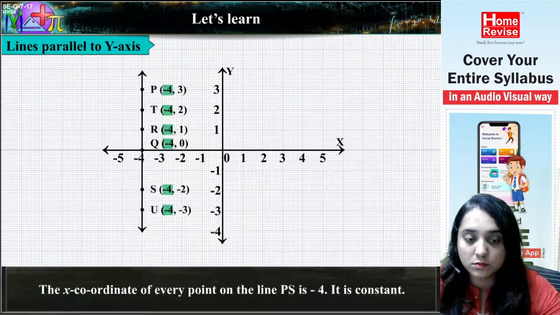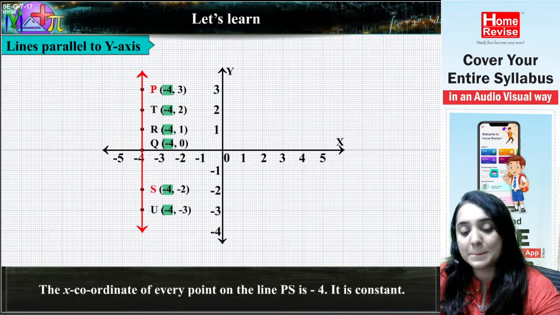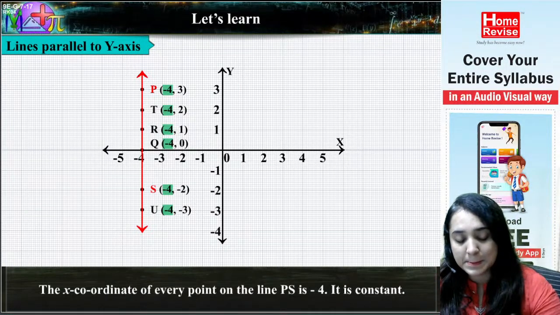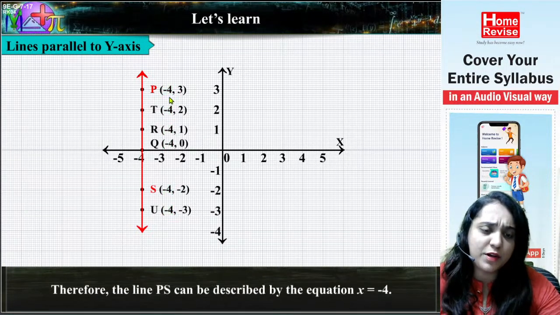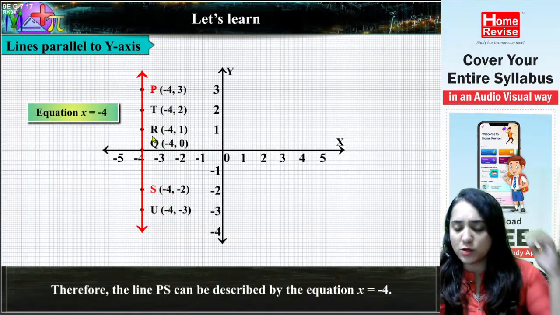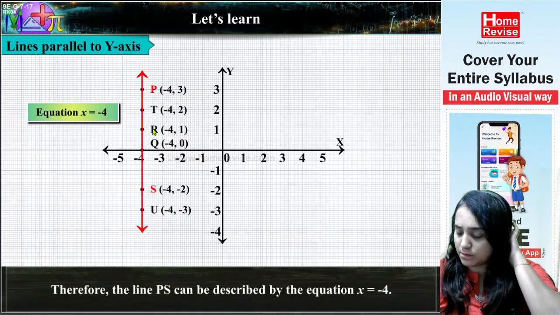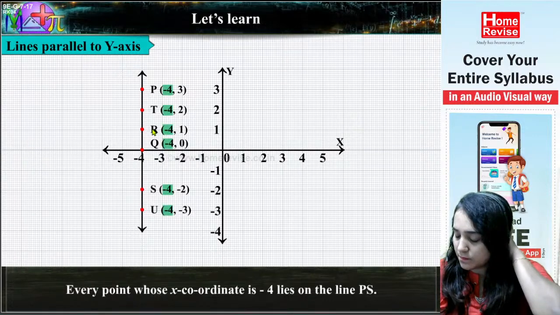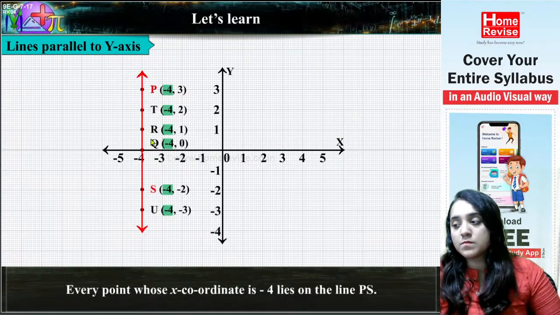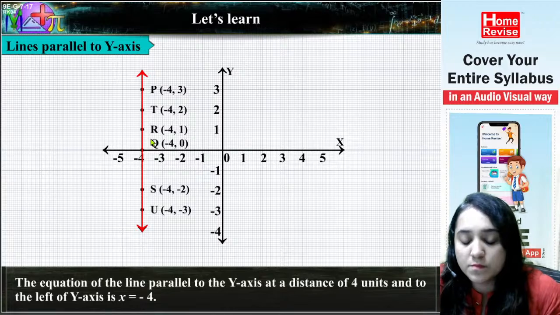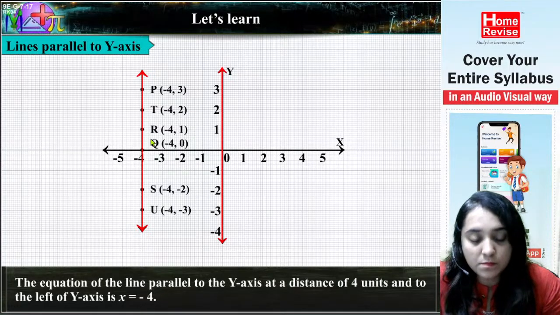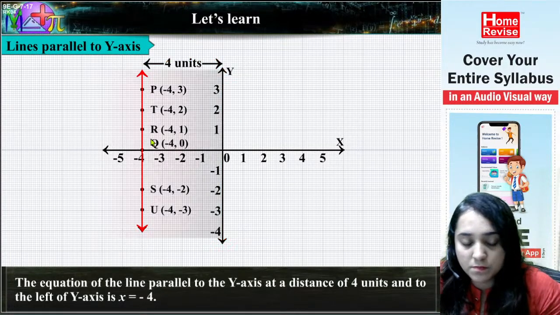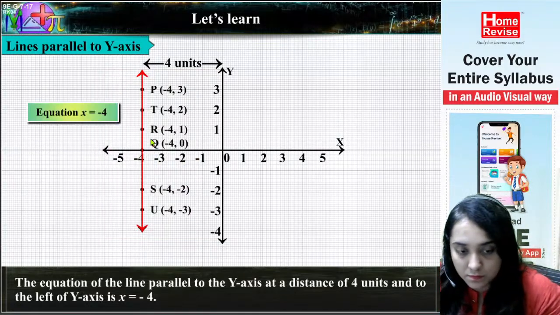The x-coordinate of every point on the line PS is -4. It is constant. So the line PS can be described by the equation x equals -4. Every point whose x-coordinate is -4 lies on the line PS. The equation of the line parallel to the y-axis at a distance of 4 units to the left of the y-axis is x equals -4.